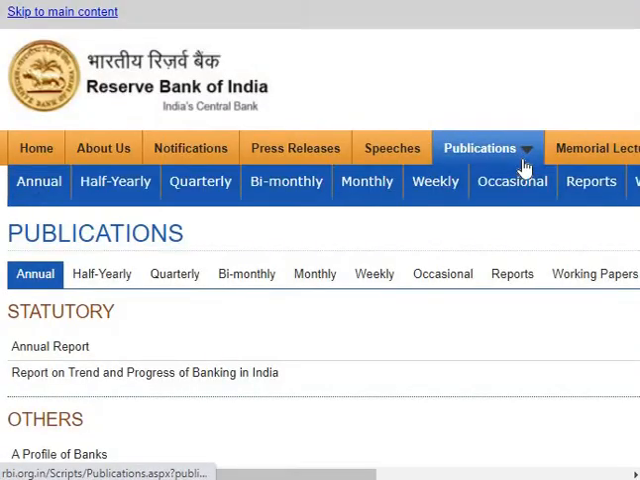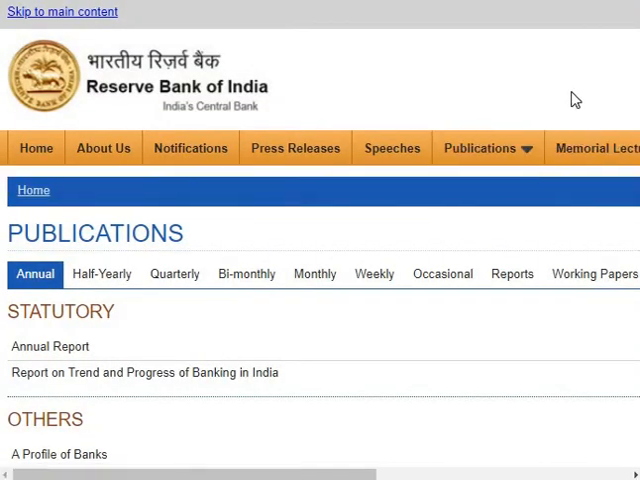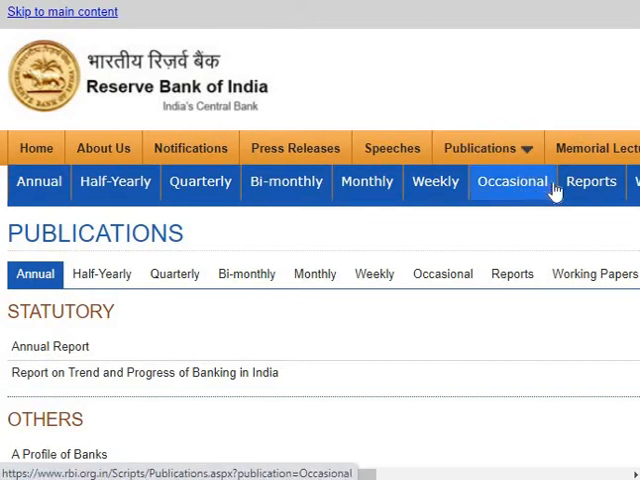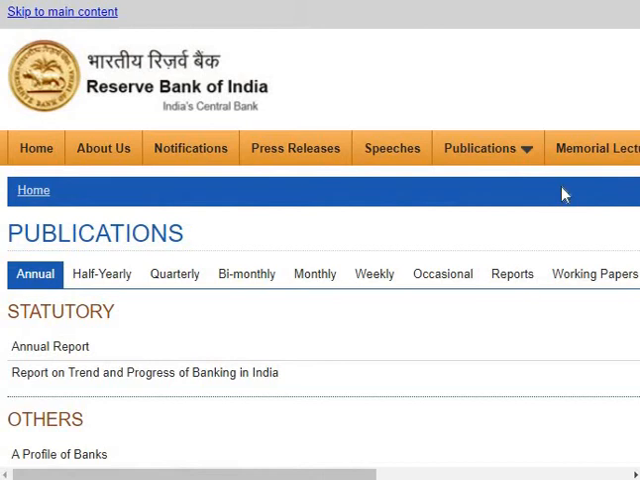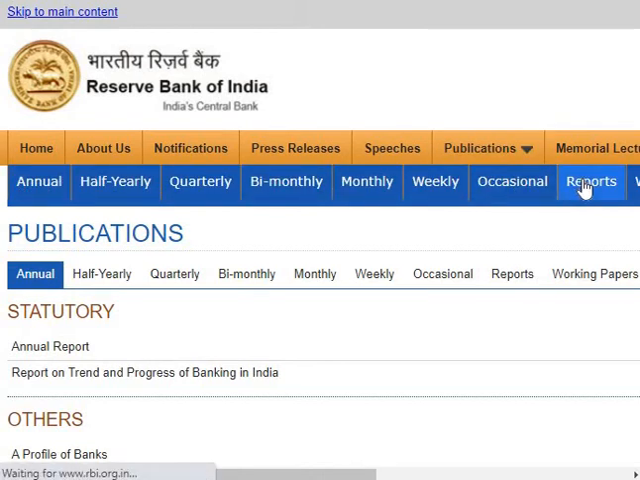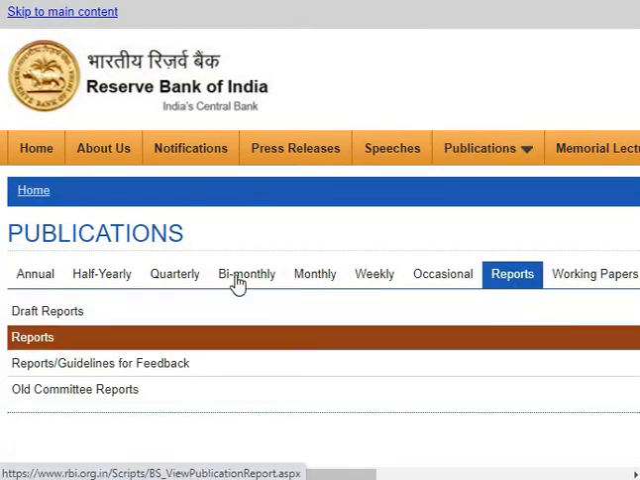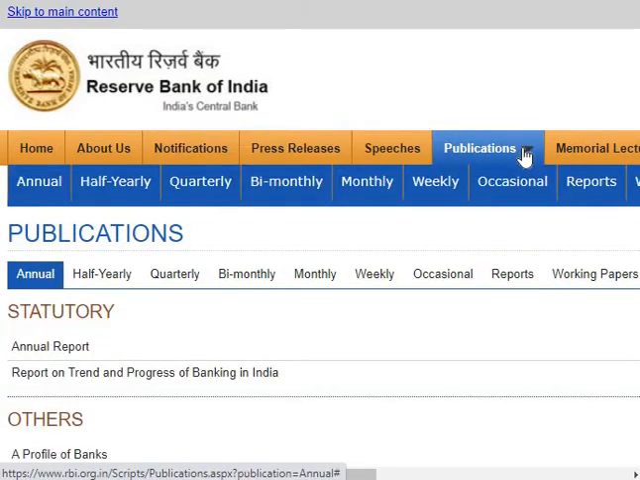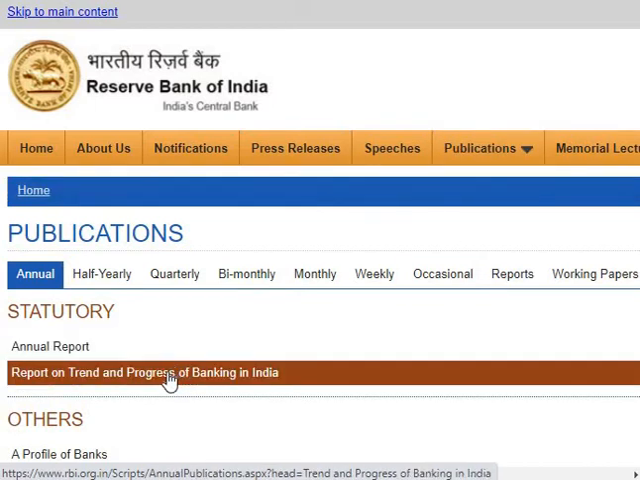So this is how the official website of RBI looks like. It's rbi.org.in, where on the home page you can find publications. You can find these kinds of reports. When you click on reports, annual reports are there, half yearly reports, quarterly reports, bi-monthly, monthly, weekly, and occasional reports. When you click on reports, you can get draft reports and all these things on the RBI website. These publications also include reports on trends and progress of banking in India.